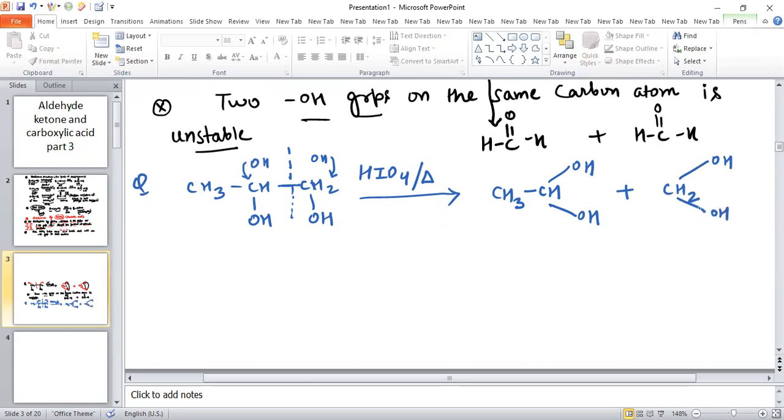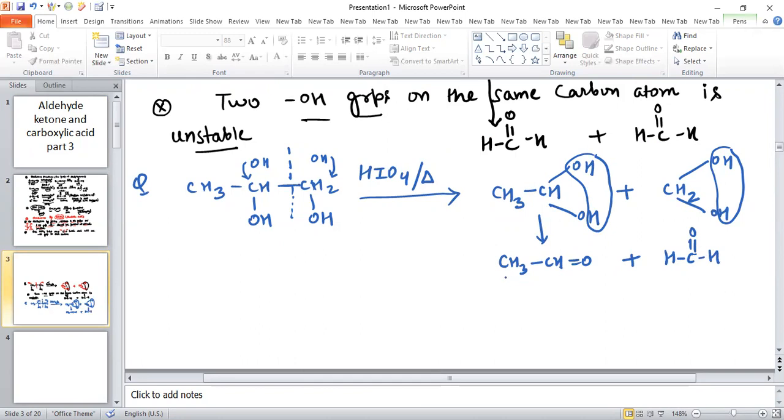We know two OH groups on the same carbon atom are unstable, so OH and H are removed from the carbon, and it will convert into an aldehyde, like CH3CH double bond O, and this will also convert into an aldehyde, like HC double bond O and H. So one product is ethanal and one product is methanal.